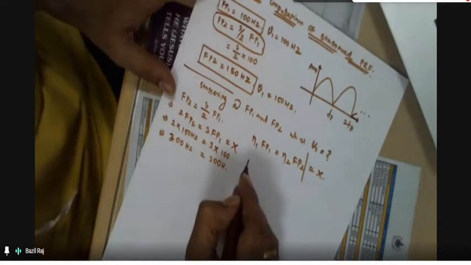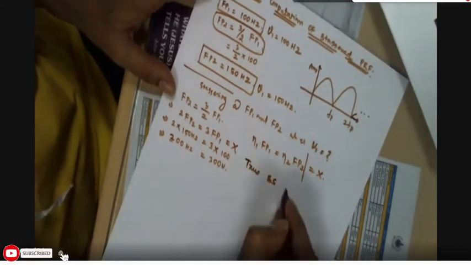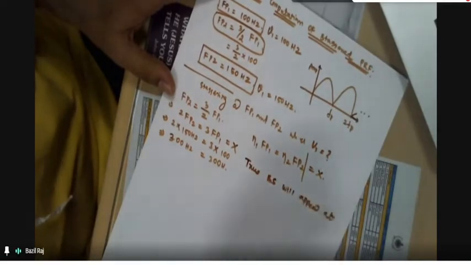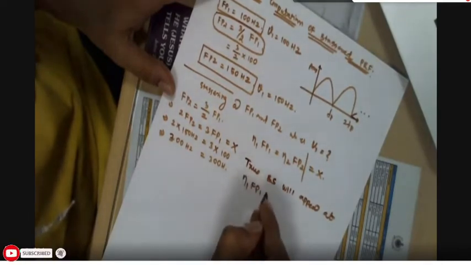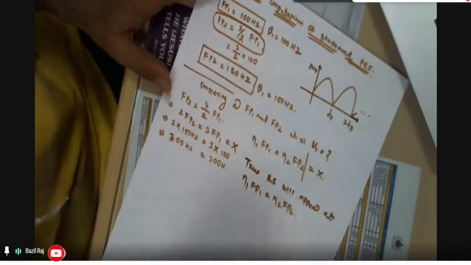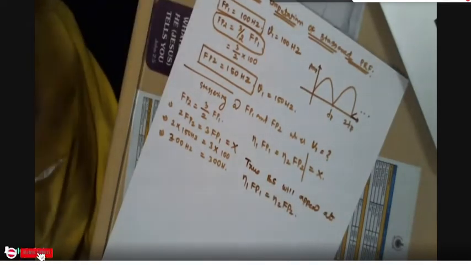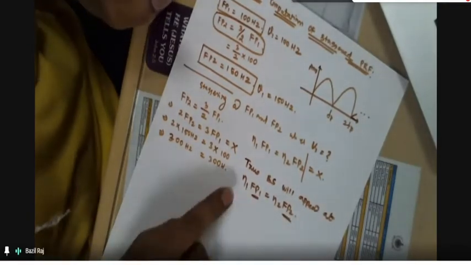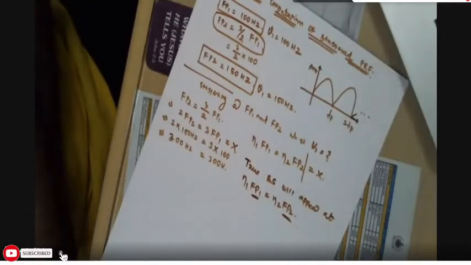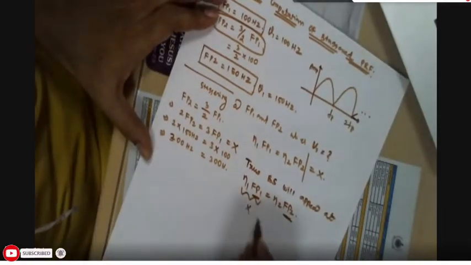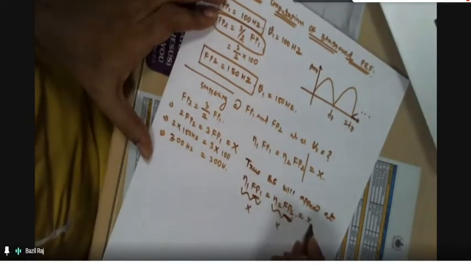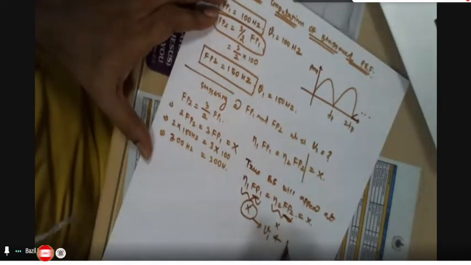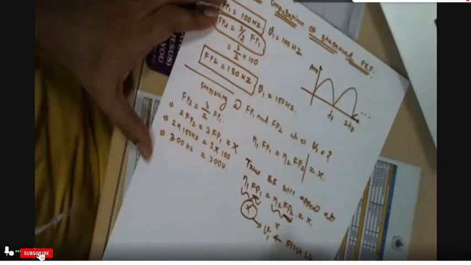So the true blind speed will appear at N1 FP1 is equal to N2 FP2. That means what is the value of η1? What is the value of η2? We know the FP1 and FP2 values. If you find the N1 value and the N2 value, then you can find that value X. The X is the true value V1, the first blind speed.